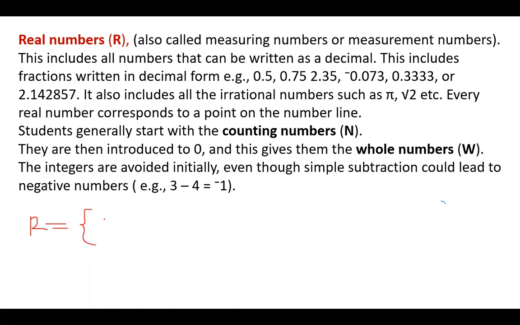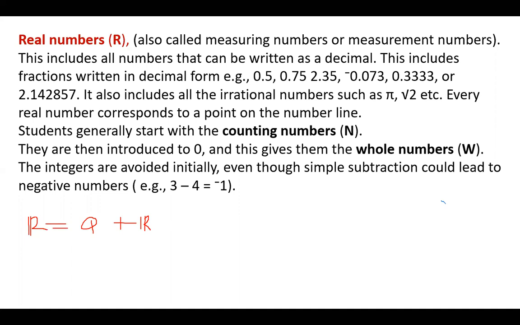A set of real numbers is just a set of rational numbers and irrational numbers. This is the symbol for real numbers. So when we mix rational numbers, which is Q, plus irrational numbers, I'll just denote it as irrational.